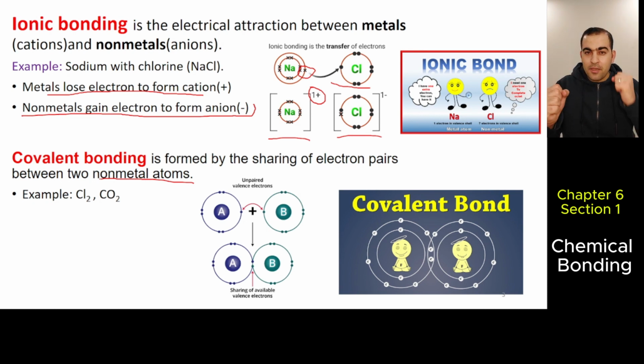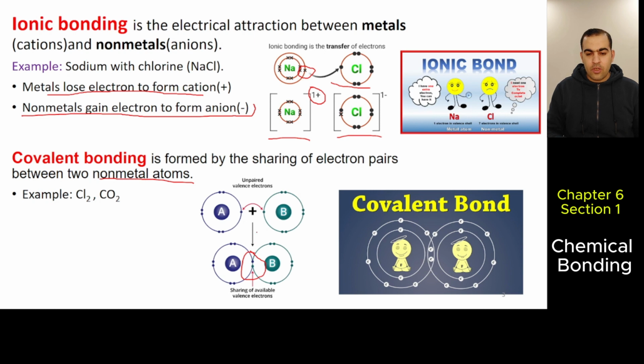But between a metal and a nonmetal, metals don't have a high ability to attract electrons from nonmetals, but nonmetals do, because they have high electronegativity. At this time, metals lose and nonmetals gain. But in covalent bonding, both have a high ability to attract electrons. So at this time, none of them loses and none of them gains. They don't have that ability, so they're going to share it.